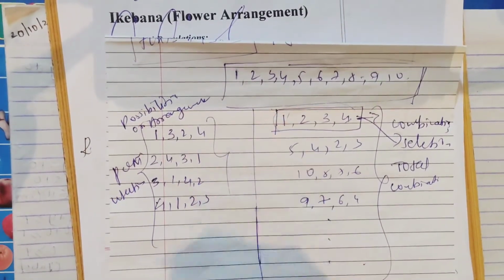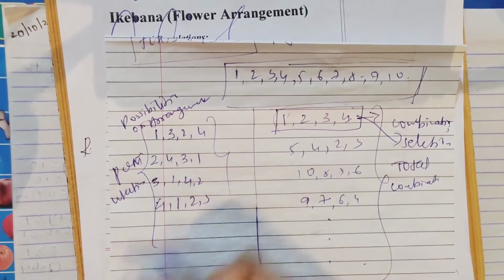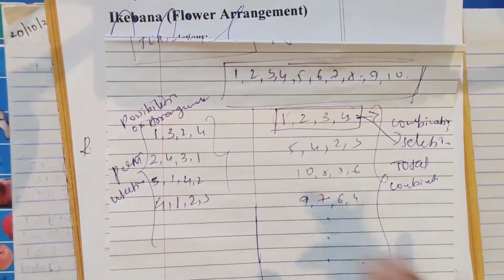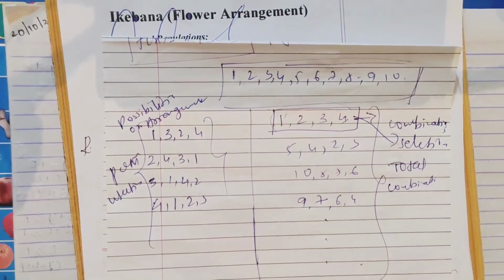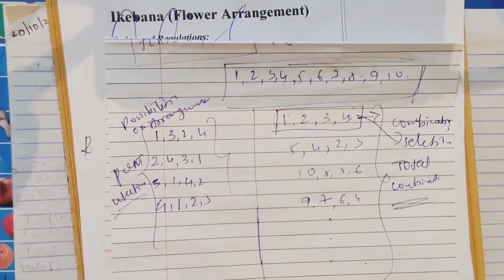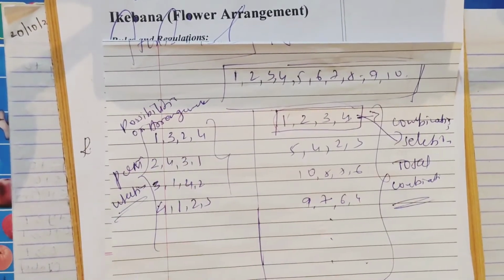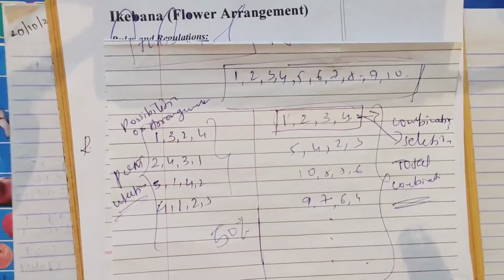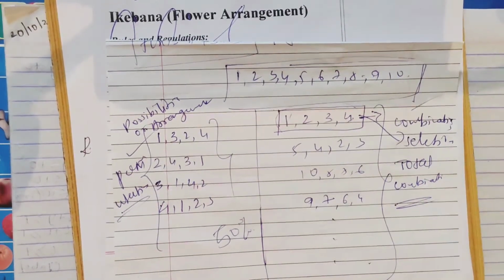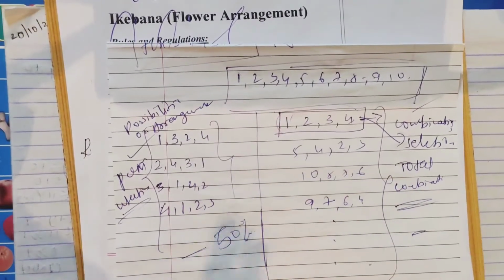I hope from this it is clear what permutation is and what combination is. Permutation is nothing but the possibilities or arrangements you get from the particular set you have made, and combination is what you select from the whole set they have given. So you can solve these problems based on formulas. Even without formulas you can solve about 50% of problems, and the rest you can solve based on the formulas of permutations and combinations. I hope this much is clear. This is the simple basic introduction you should know.